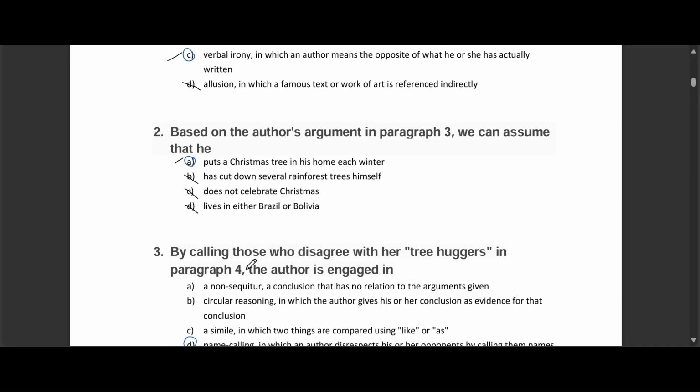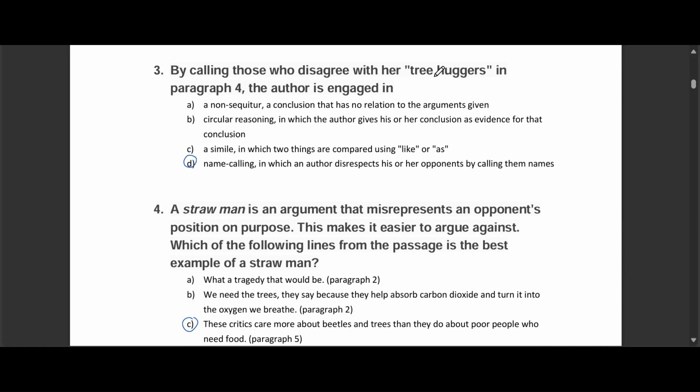Question 3. In paragraph 4, the author calls people who disagree with her tree huggers. What is she doing? Is it A, non sequitur, B, circular reasoning, C, a simile, or D, name calling? The correct answer is D, name calling. Tree huggers is used to insult or make fun of someone. Let's see why the others don't fit. A, the point is actually related. B, it's not about repeating the same idea, so it's not circular reasoning. C, we're not comparing things using like or as. So D, name calling is the correct answer.